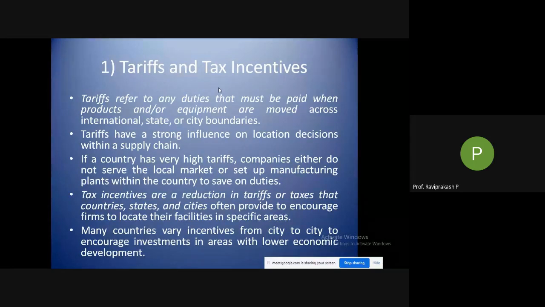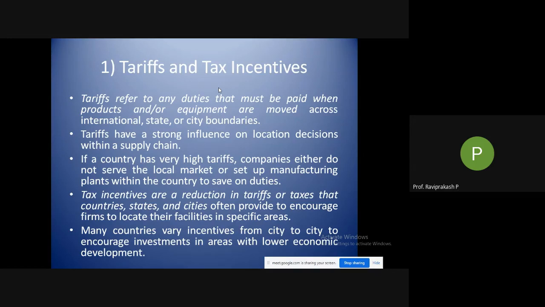So even if you are taking the product outside the city, tariffs have a strong influence on location decisions within a supply chain. Why? Because if you are in a particular country, producing something to export or import, and a lot of taxes are levied on you, then you will not be able to produce that product at a lower cost.